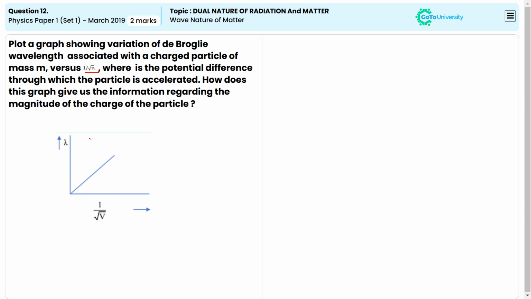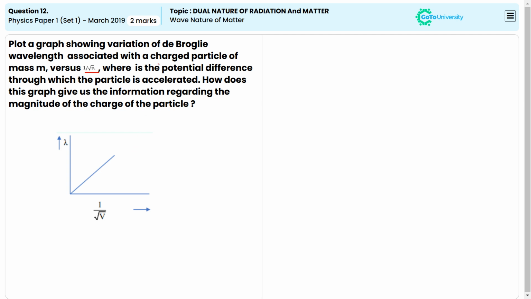This is the lambda, that is wavelength, versus 1 upon root V graph. If the lambda increases gradually, the 1 upon root V value also increases linearly.